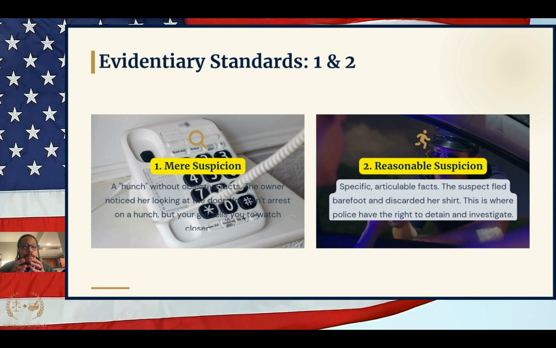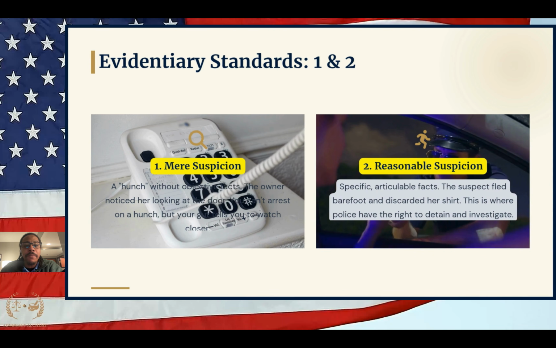At this level of mere suspicion, this simply means the police don't have any evidence just yet gathered. Okay, they're basing everything on the dispatch call or the hearsay they received from the person calling in, stating they need some help. So really and truly, when the police arrive, they don't have any evidence just yet, but they will be on high alert, looking for every violation or crime that they can see.